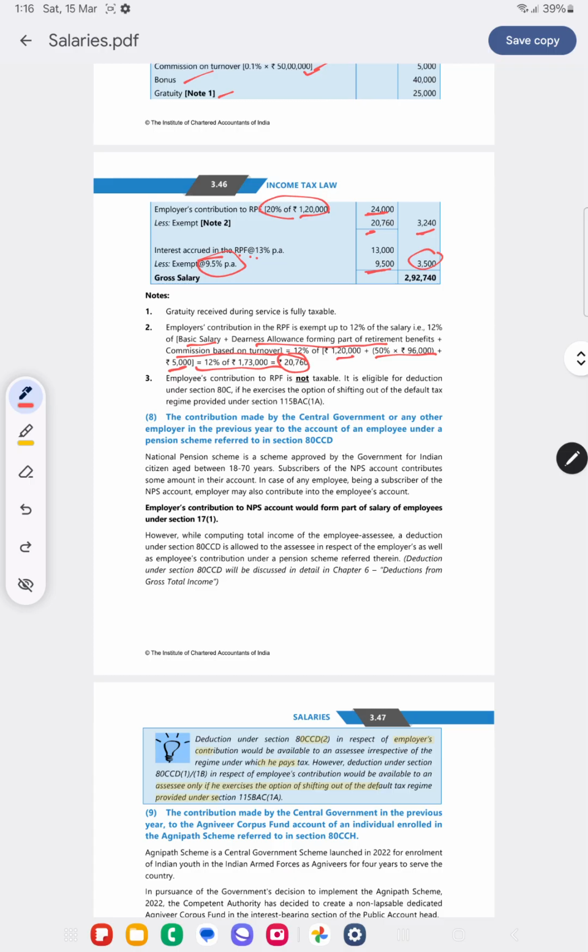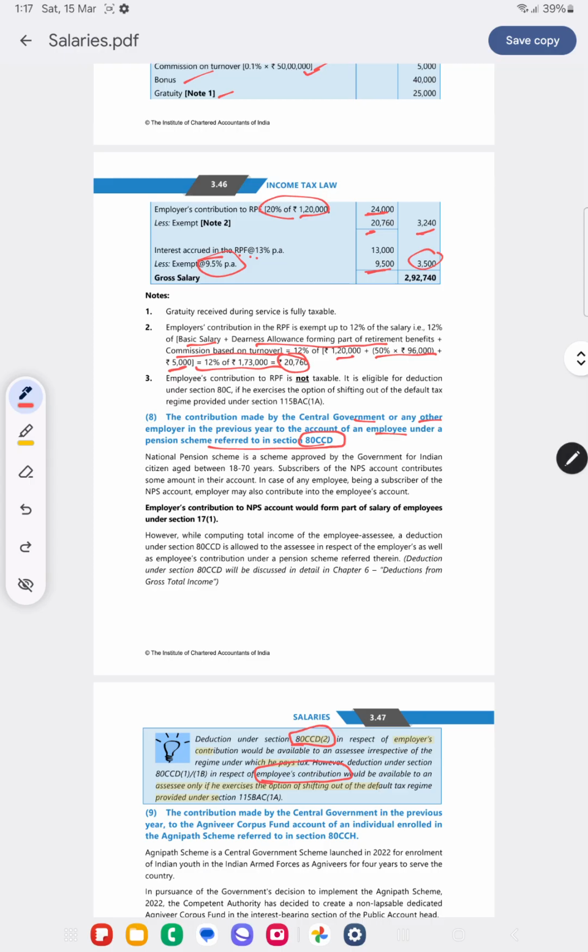Now, contribution made by the central government or any other employer to the account of an employee under a pension scheme referred to under section 80CCD. If the contribution is made by the employer, deduction under section 80CCD(2) will be given irrespective of his old tax regime or new tax regime. If employee's contribution under 80CCD is given, then deduction will be available only in the case of old tax regime.